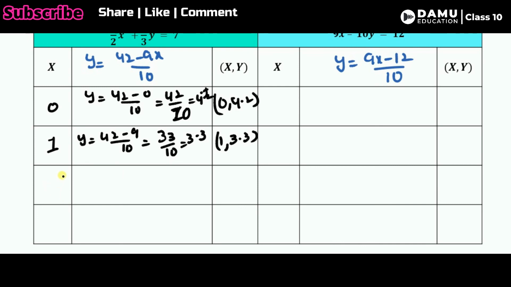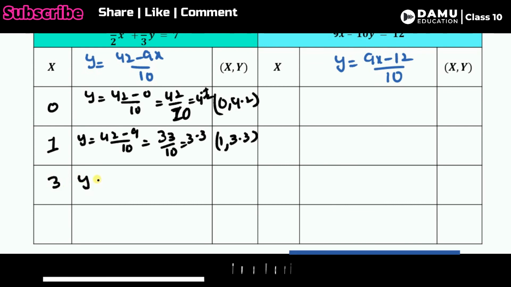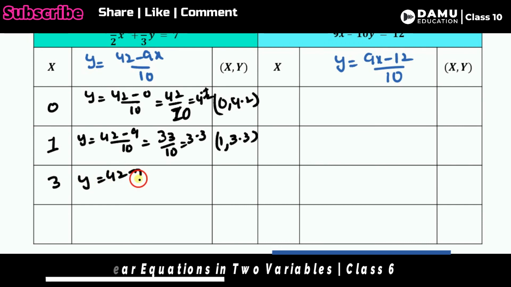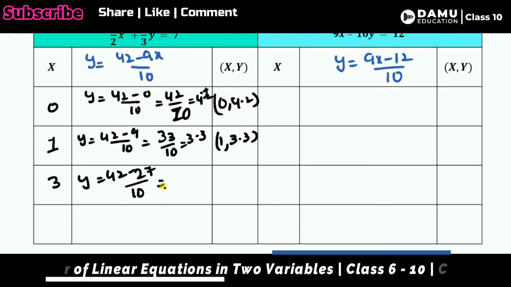Or you can take minus 1. Then let's take this one as 3. Then y will be equal to 42 minus 9 threes are 27, whole divided by 10. Then 42 minus 27. What answer will we get? 15 by 10. We will get 1.5. Then 3 comma 1.5. This is the value for 3.